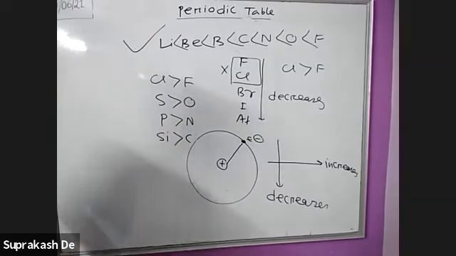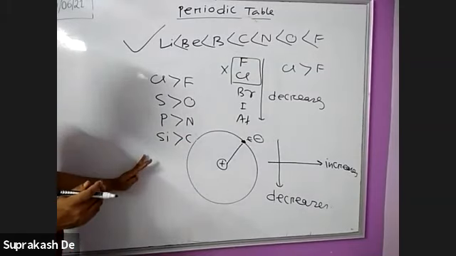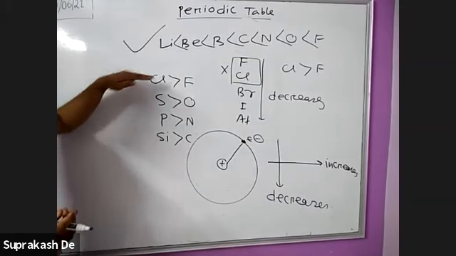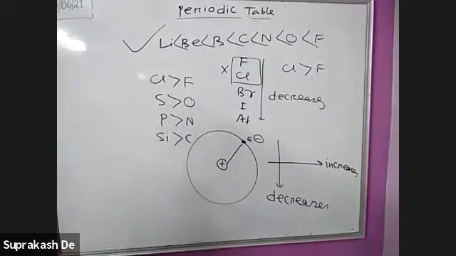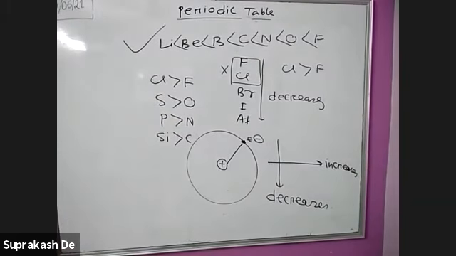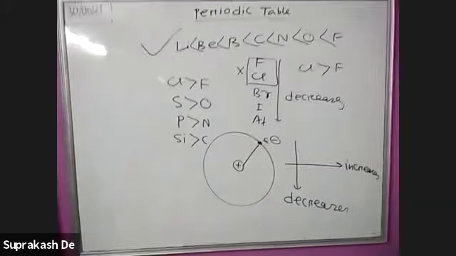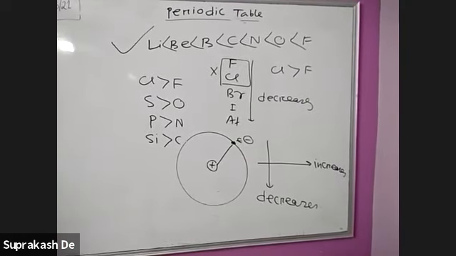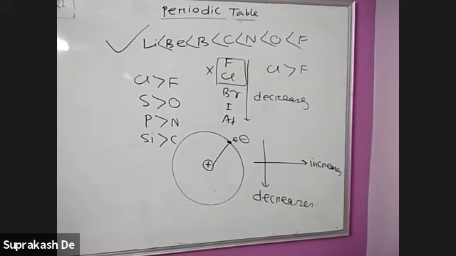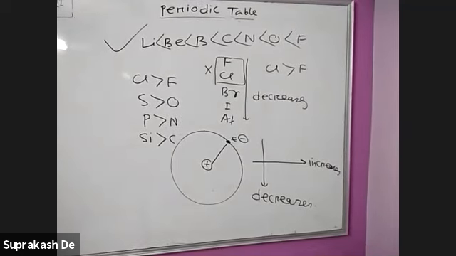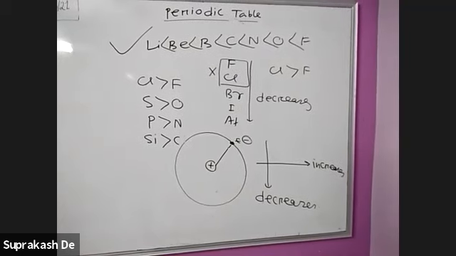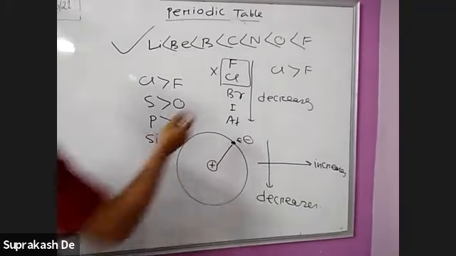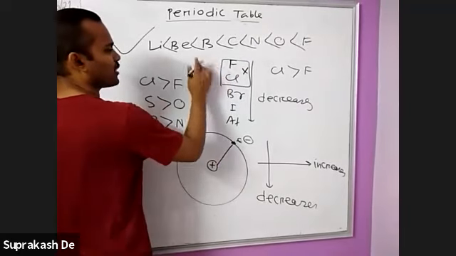So every member in the periodic table, the first two, second and third, this is exceptional. In a period there is no exception: left to right increases. But in a group, the expected value is fluorine greater than chlorine, but in practice chlorine is greater than fluorine.